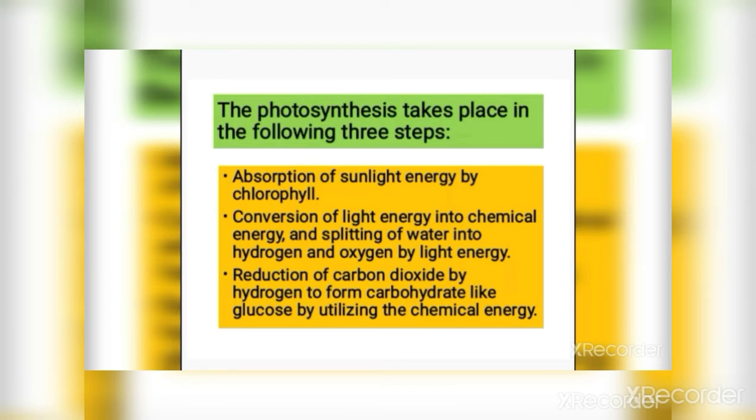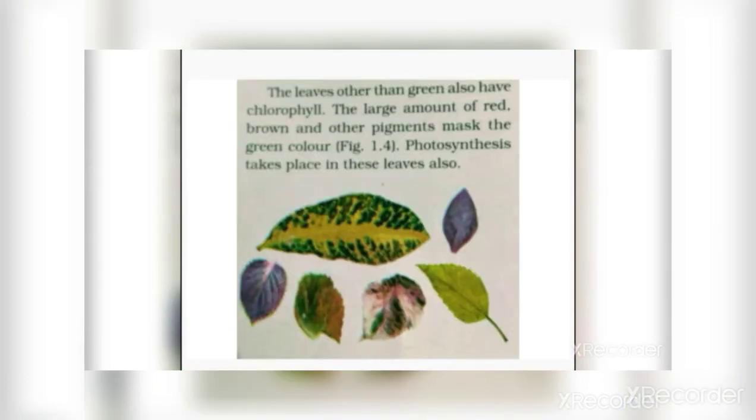We all know that photosynthesis takes place in green plants. Green plants have green leaves, and green leaves have chlorophyll. But what about those plants which have different colored leaves? The leaves other than green also have chlorophyll. The large amount of red, brown and other pigments mask the green color. Photosynthesis takes place in these leaves also.